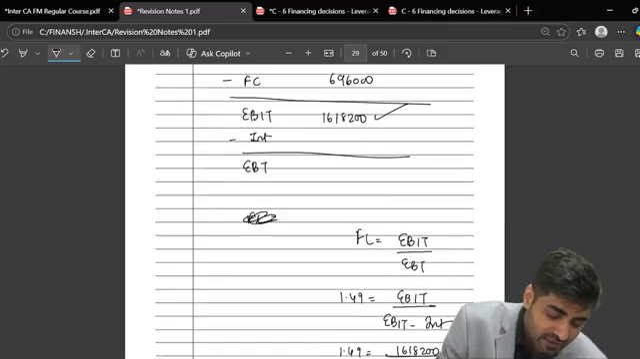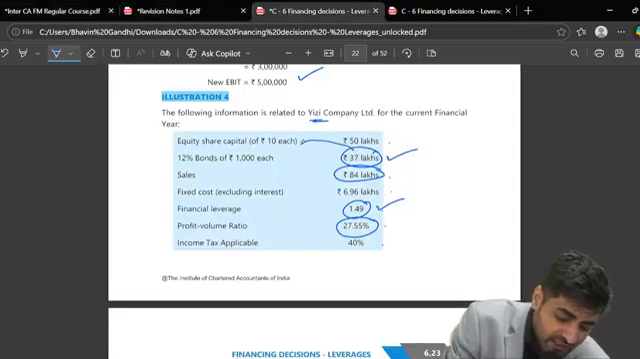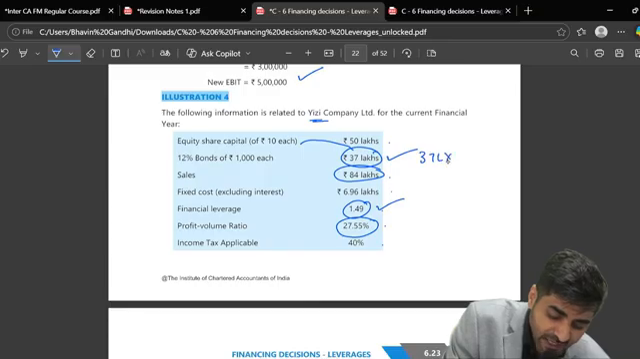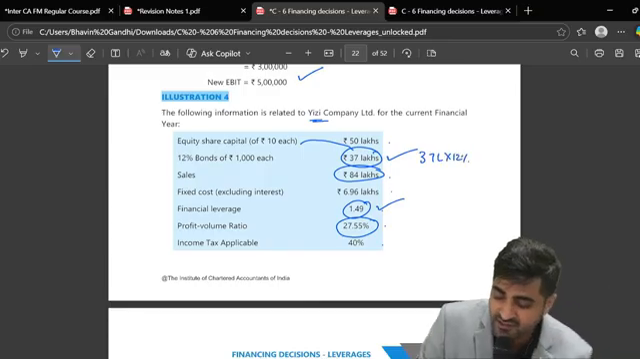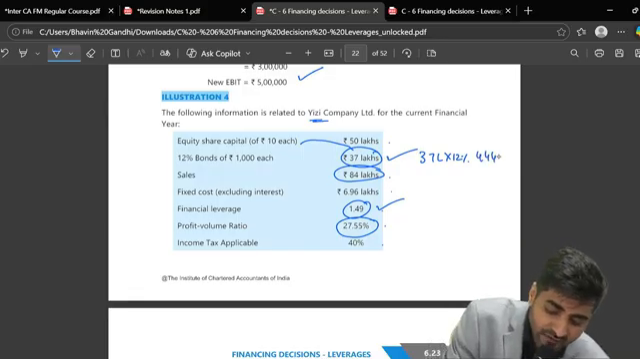Okay, if you solve this, but just check what is the amount of interest which they have given to you in the question. It is 37 lakhs multiplied by 12%. Can you just calculate this, 37 lakhs multiplied by 12%? Can I say it is only 4,44,000?